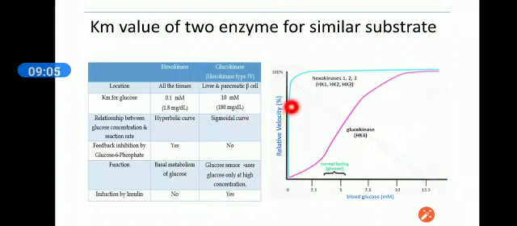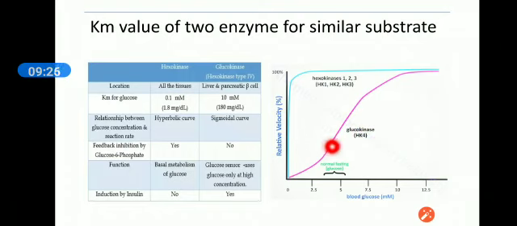Hexokinase acts as a turbo engine or racing car engine, and from its initial start it attains its maximum velocity, while glucokinase mostly acts as a diesel engine or truck engine.